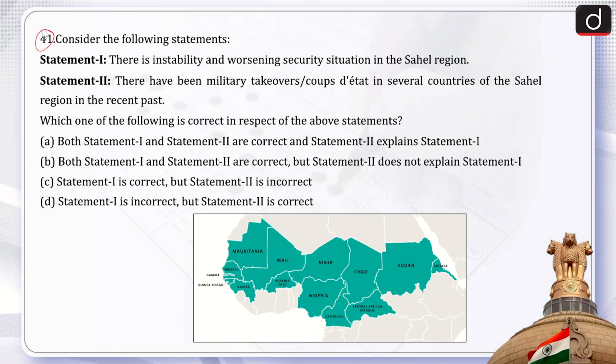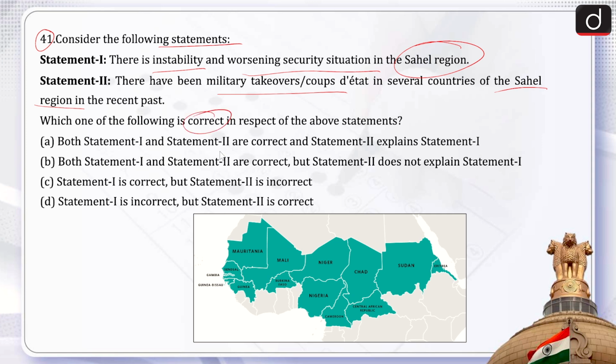Next, this is question number 41. Consider the following statement. There are two statements, statement 1 and statement 2. First statement talks about there is instability and worsening security situation in the Sahel region. Statement 2, there have been military takeovers and coups in several countries of the Sahel region in the recent past. Which one of the following is correct in respect of the above statements?